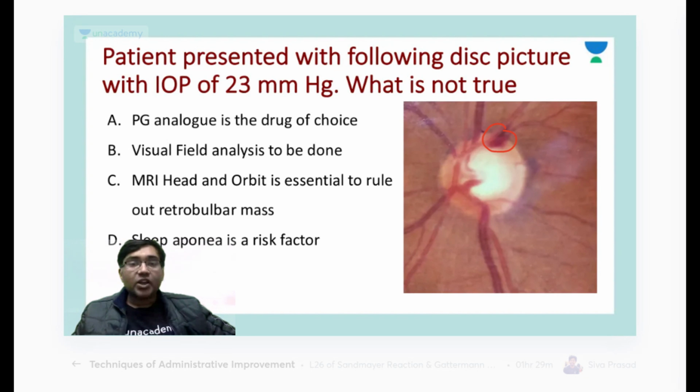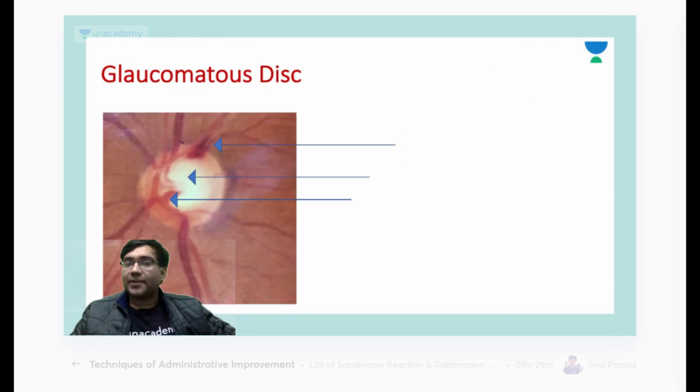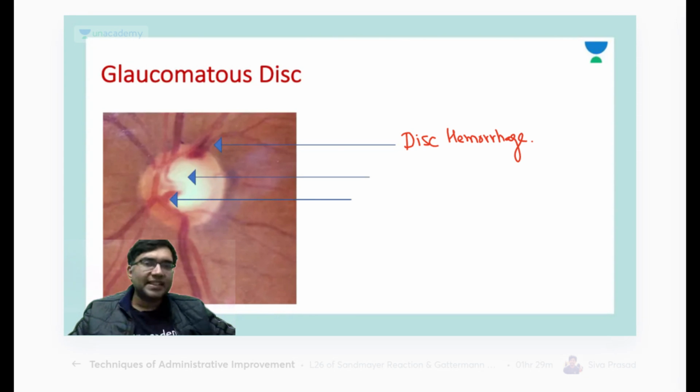Okay, so Puneet, see this figure. What are the various findings here? The first finding you can see here is this reddish bleeding. I call it disc hemorrhage. Everyone give me a thumbs up if you are able to understand this. You are seeing a disc hemorrhage here. The second thing which you are seeing is this yellowish area. This yellowish area is called the cup.